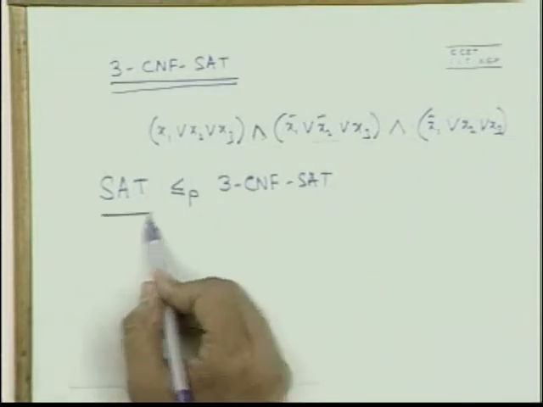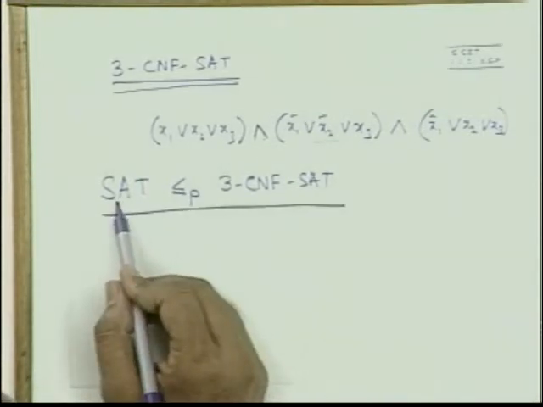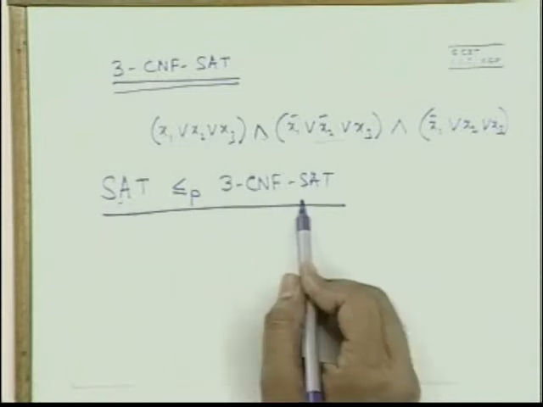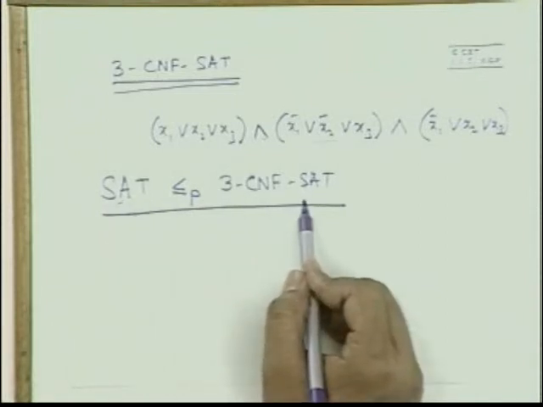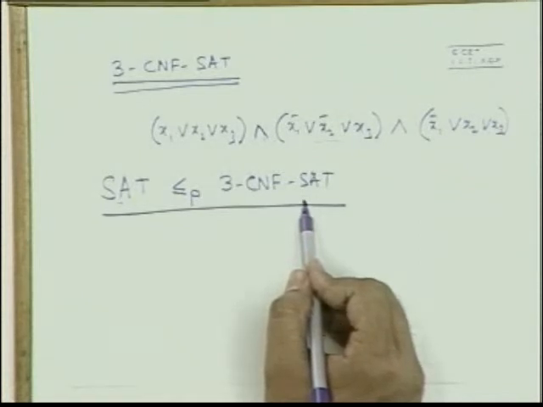I will not show how one can convert a formula from SAT to 3CNF SAT form. If you are interested, it's a very routine task and it can be done, and you can see it in the Cormen Rivest book. It has been given there.